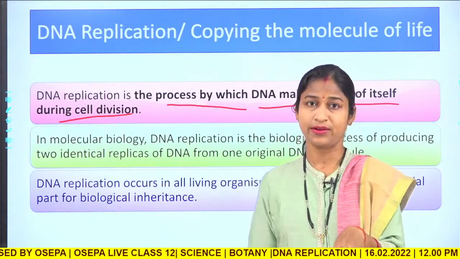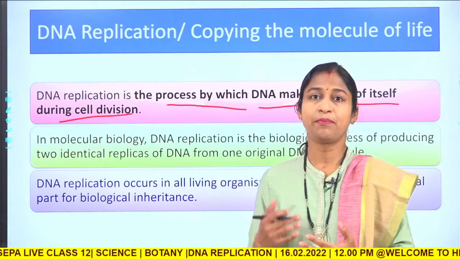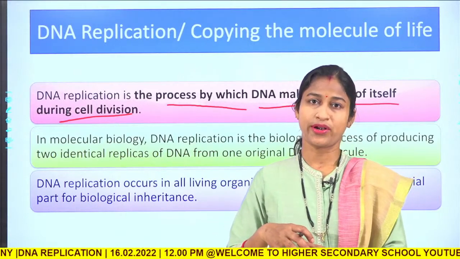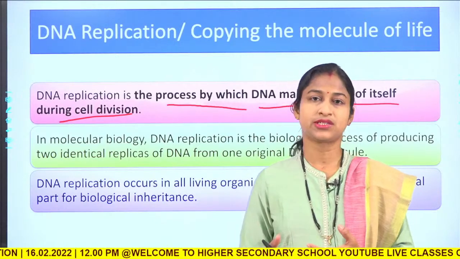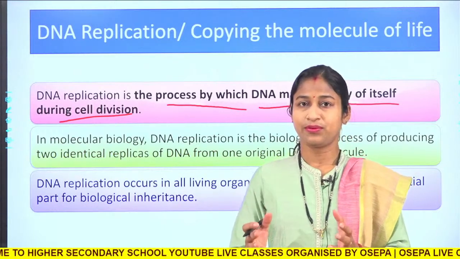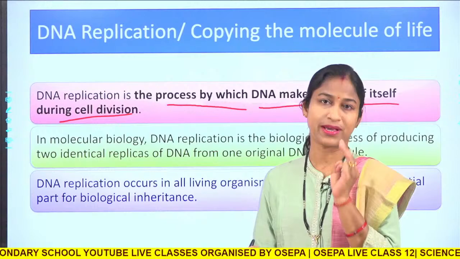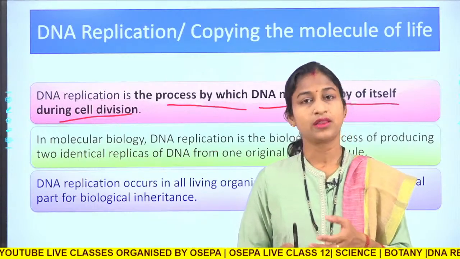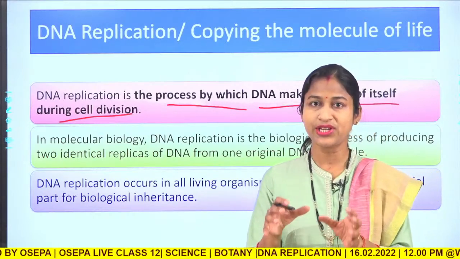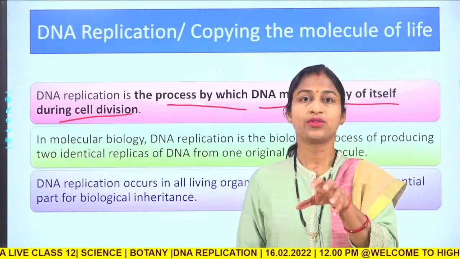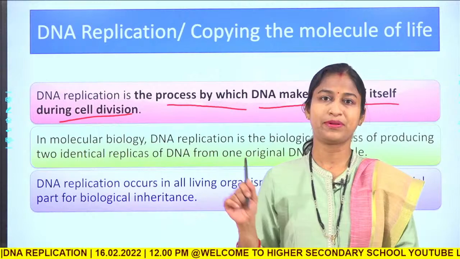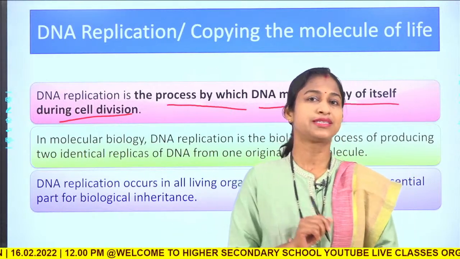Within the interphase, the cell increases its nucleocytoplasmic ratio. This preparation happens in three phases: G1 phase, S phase, and G2 phase. Among these, the S phase is crucial, as DNA replication happens during the S phase of cell division.